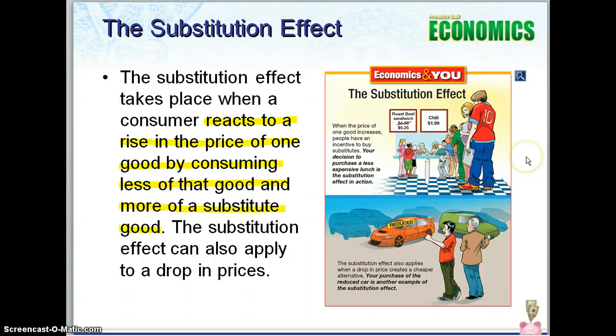So like we just talked about, the substitution effect works like this. You react to the price of a product, whether it goes up or goes down, and most times you're going to look at an alternative. If you feel like the price of something is too high, you probably won't buy it unless you absolutely have to, and even then you'll only buy maybe 1.